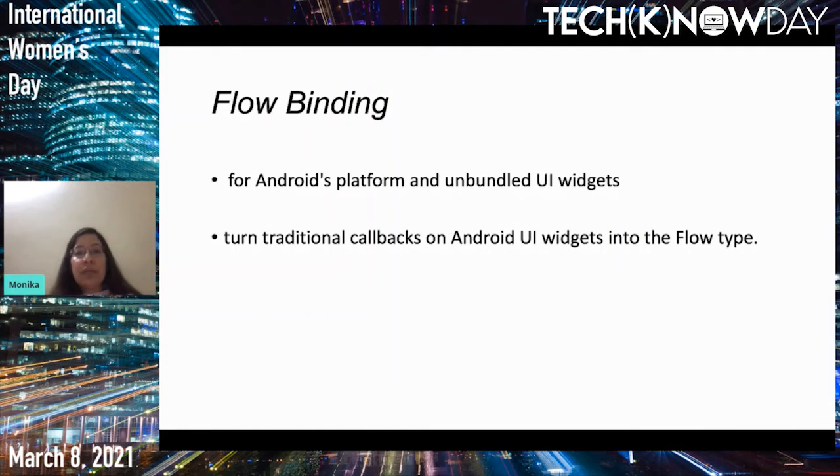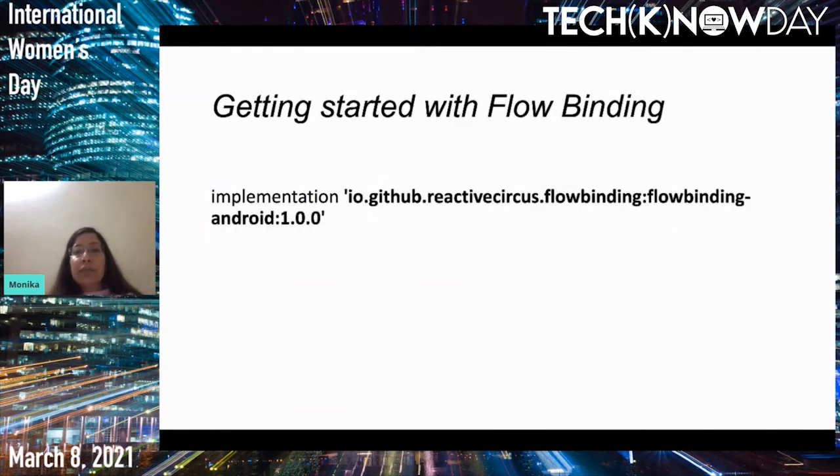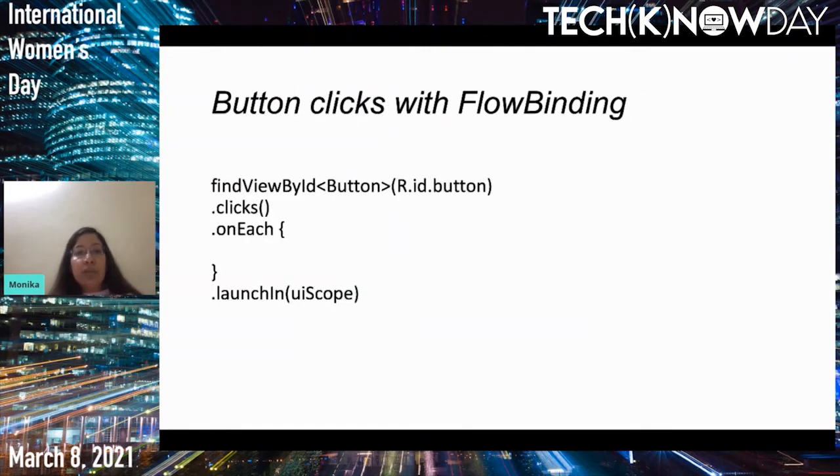So suppose when a button is clicked, when we use it with flow binding APIs, we assume that the button click is an event stream. So we handle it that way, and we can perform operations on it also. So instead of writing button dot set on click listener, we handle it with flow binding APIs. We assume that it's an event stream. We use the flow binding operators for handling the click event as well. So to get started with flow binding, we need to include this dependency. And after that, here you can see how we can handle button clicks with flow binding.